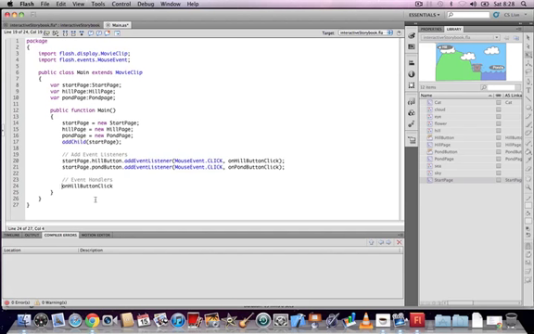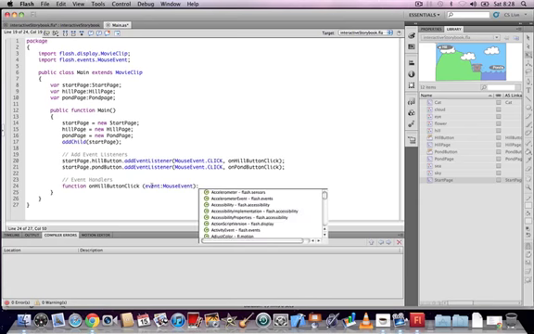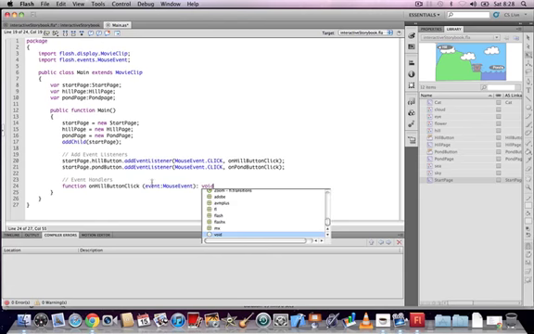Add a comment for 2 forward slashes event handler, skip a line. The first event handler is the on hill button click. So we type the word function, then on hill button click, ordinary brackets, event, colon, mouse event, followed by another colon and the word void. Skip a line and open 2 curly brackets.